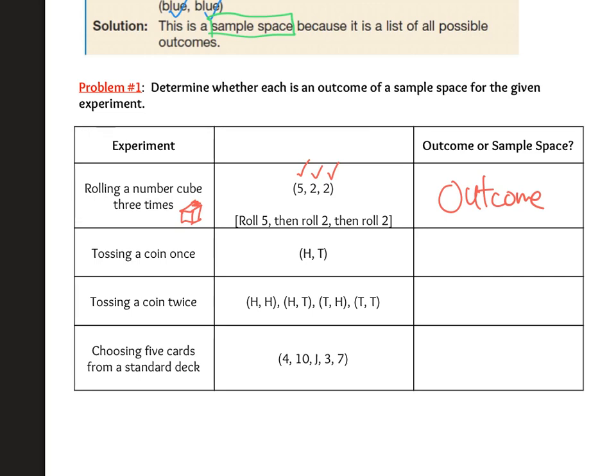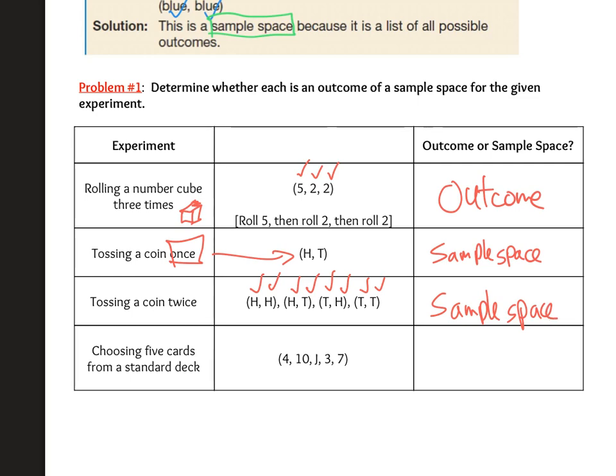If I throw a coin 1 time and I have a list that says heads and tails, we would call that the sample space. You cannot throw a coin 1 time and get both heads and tails. You can get heads or tails, and that's it. And so heads, tails is the entire list of possibilities. If I toss a coin twice, we have more possibilities. I could get heads then heads, I could get heads then tails, I could get tails then heads, I could get tails then tails. And so this is also a sample space for that situation of tossing a coin twice.